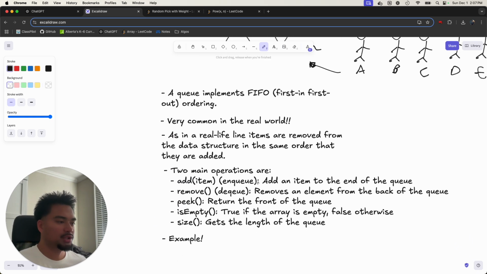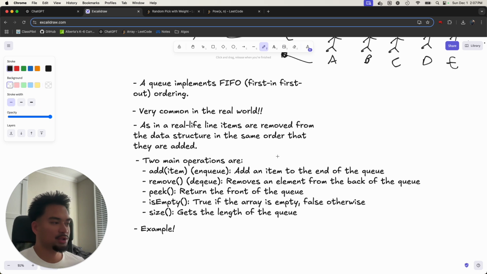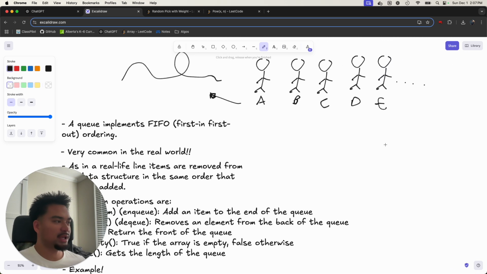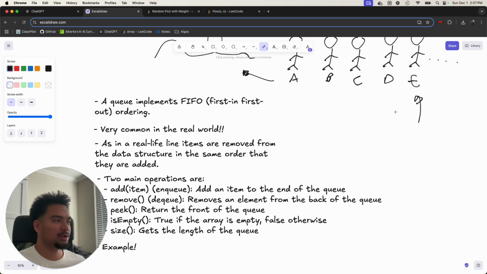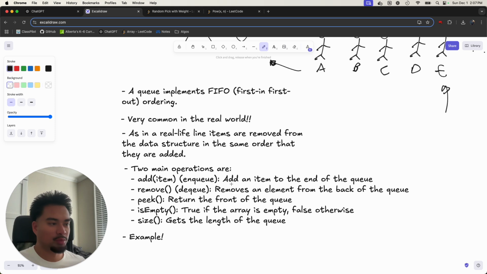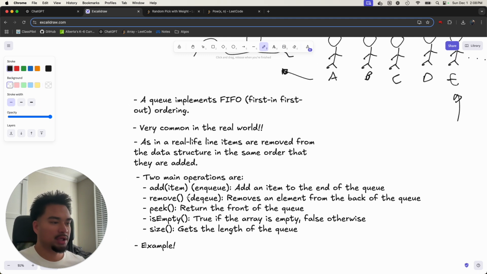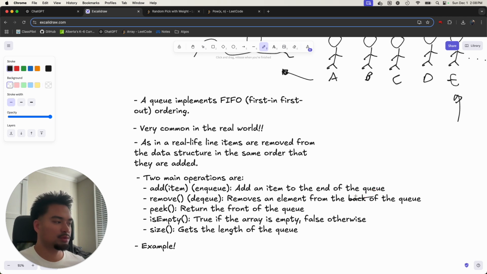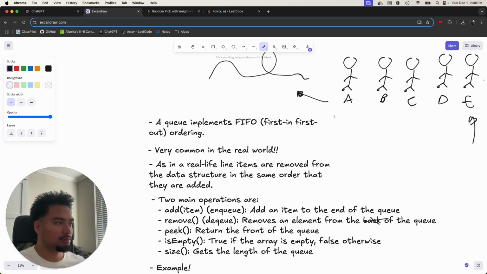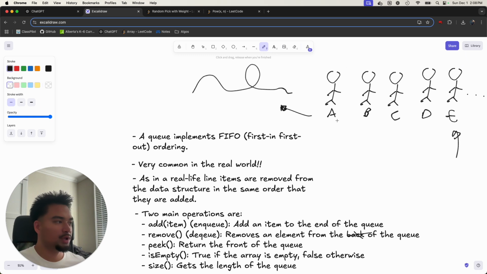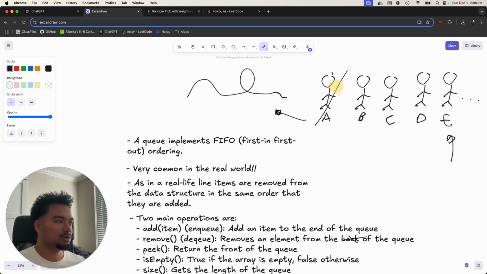The main operations are adding someone to the queue. When you add someone, like I mentioned, they come in from the back of the queue. That's also called enqueue, which adds an item to the end of the queue. When you remove somebody, you remove them from the front of the queue, because that person is next, and move them out of the queue so there's somebody new at the front who can go next.